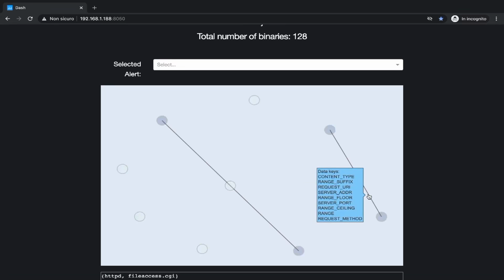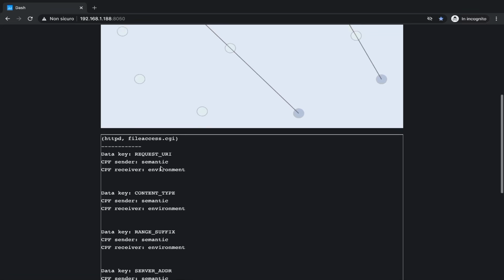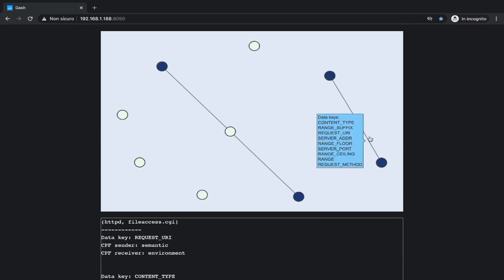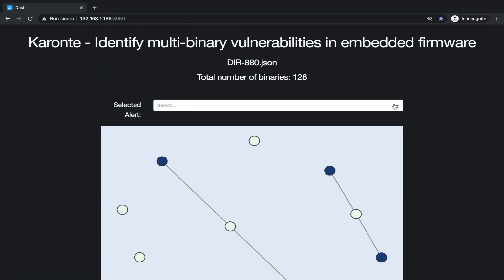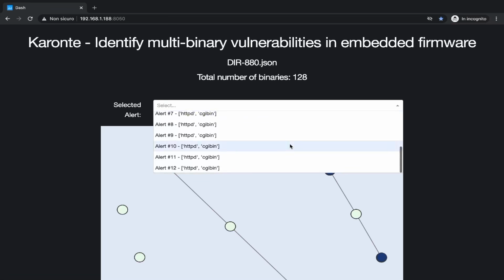So we can see here that these two binaries interact using several data keys, and for each of them we can see what are the CPFs involved in Caronte in the detection of these communications. Now what we can also do is look at the alerts. In this specific example, Caronte generated 12 alerts.